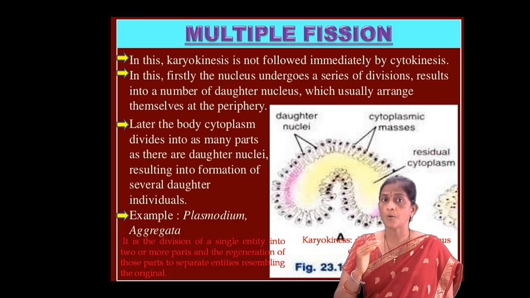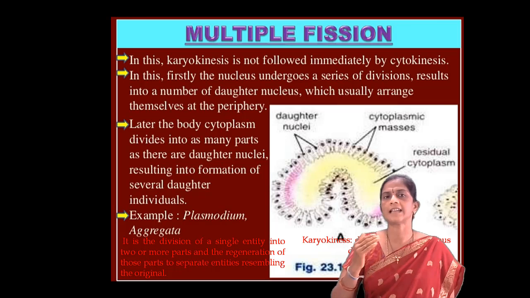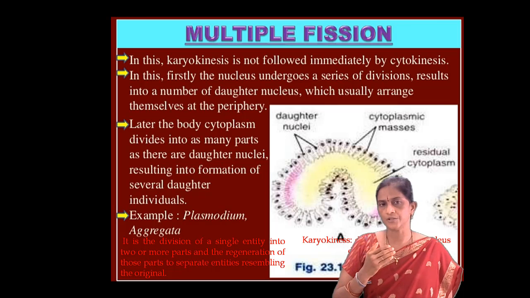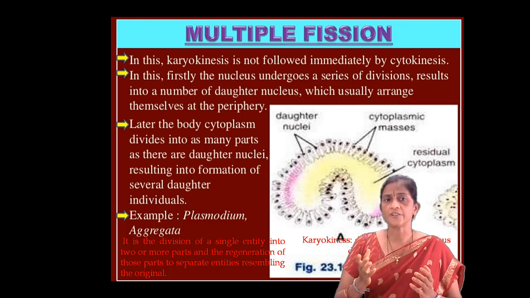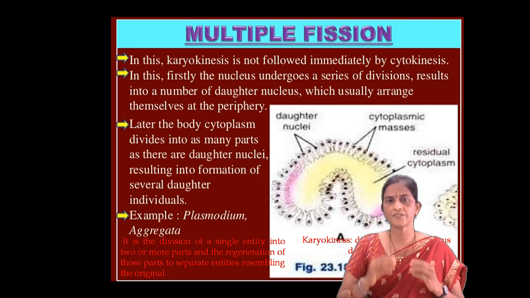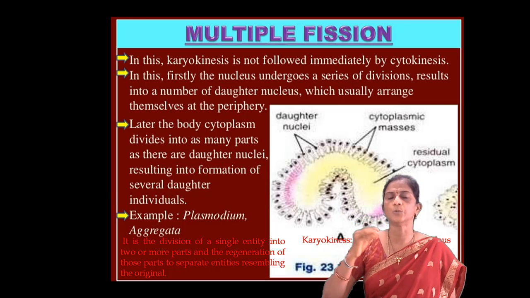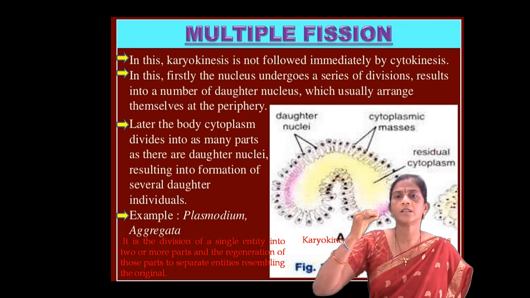Later, the body cytoplasm divides into as many parts as there are daughter nuclei, resulting in the formation of several daughter individuals. Example is Plasmodium. Multiple fission is nothing but the division of a single entity into two or more parts and the regeneration of those parts into separate entities resembling the original one.